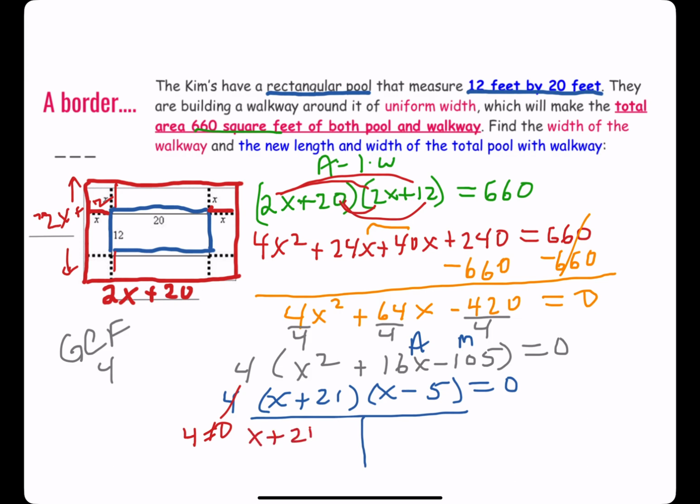X plus 21 could equal 0, I guess, and x minus 5 could equal 0. But if x plus 21 equals 0, I would get a border of negative 21. Well, that I need to reject because I can't have a negative border. It's a geometry problem. It's a rectangle. So my only answer is x has to equal 5.